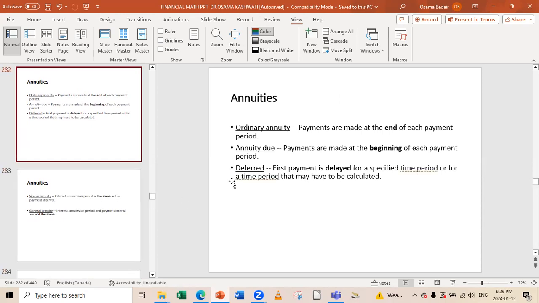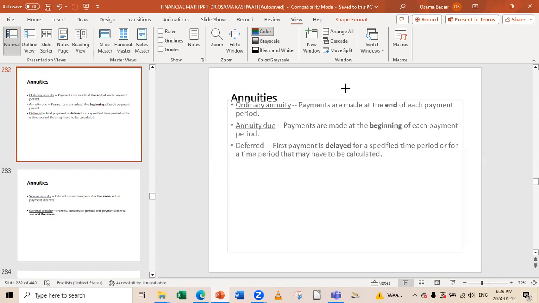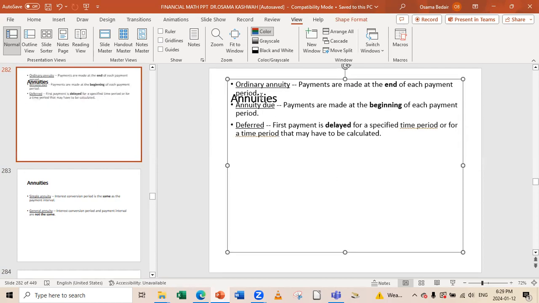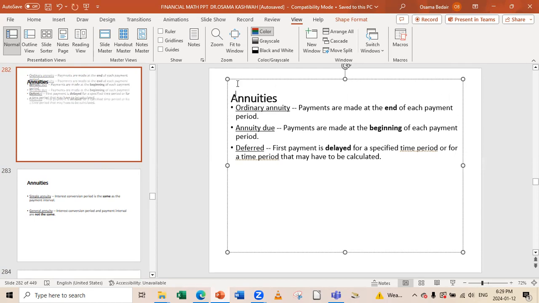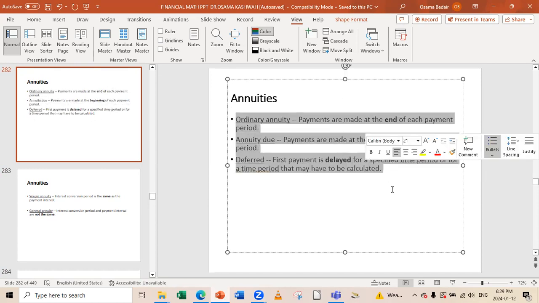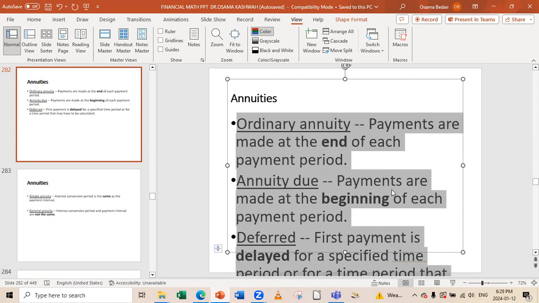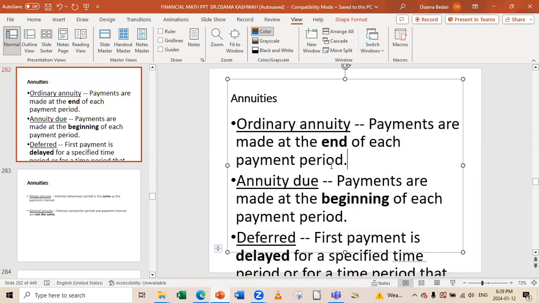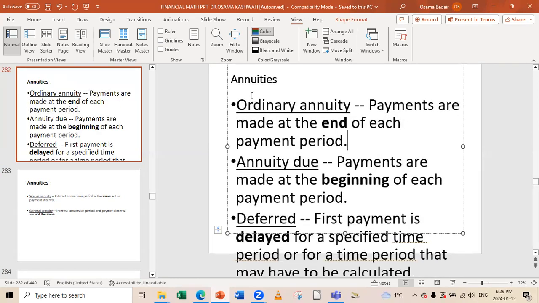The most important part about annuities is these words. So what are the types of annuities we have? Actually, we have two main types.